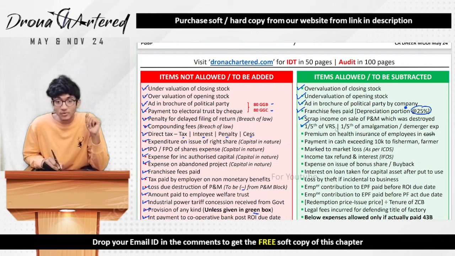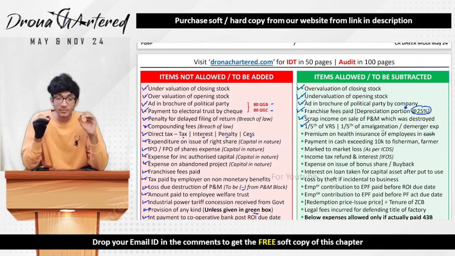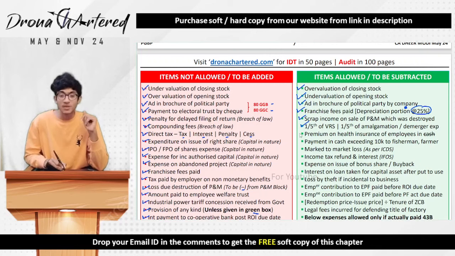Next is 1/5 of your VRS. So as we were discussing for voluntary retirement scheme, only 1/5 will be allowed, and similarly any amalgamation or demerger expenses. For amalgamation or demerger expenses, the entire amount will not be allowed. Only 1/5 of the portion will be allowed.